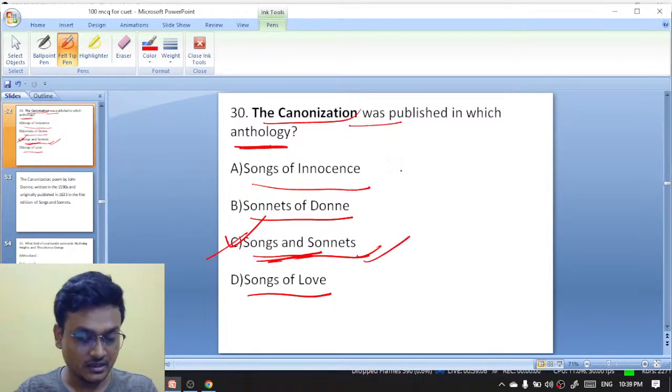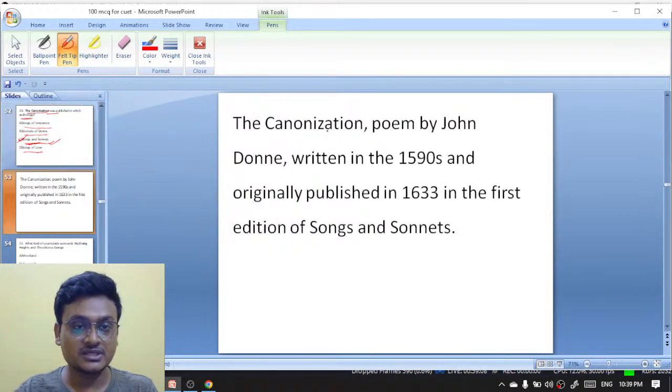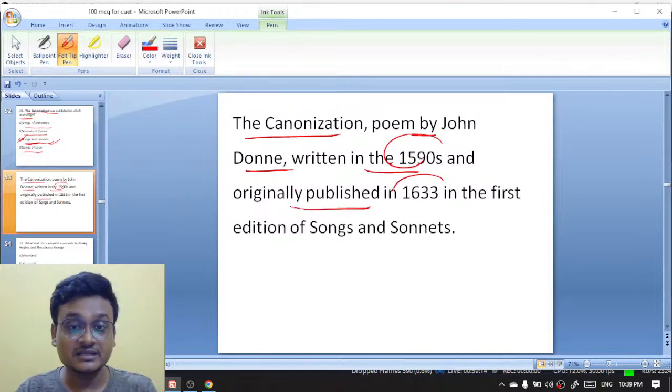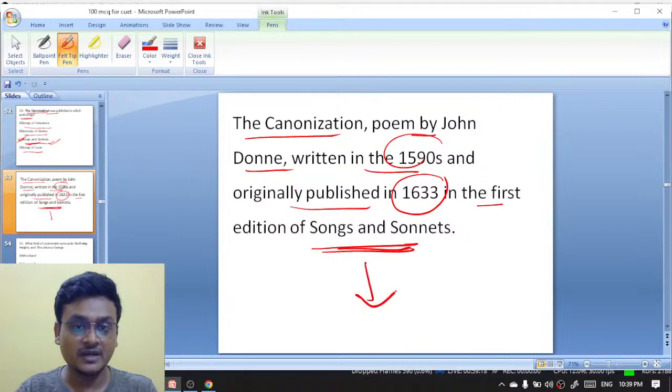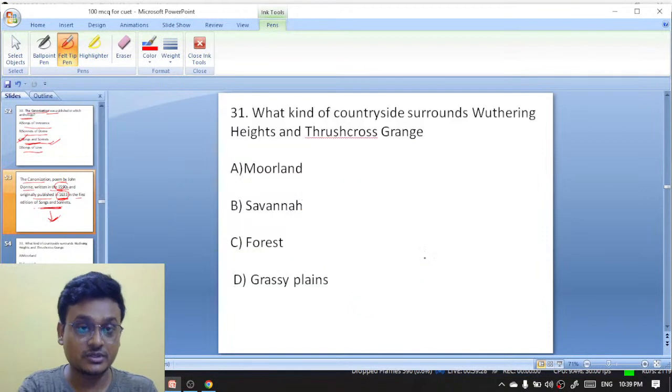And here is your explanation on your screen. The Canonization is a poem by John Donne, written in the 1590s and originally published in 1633 in the first edition of Songs and Sonnets. It was written in the 1590s, but it was originally published in 1633 in the first edition of Songs and Sonnets.